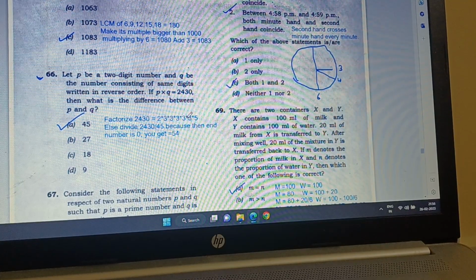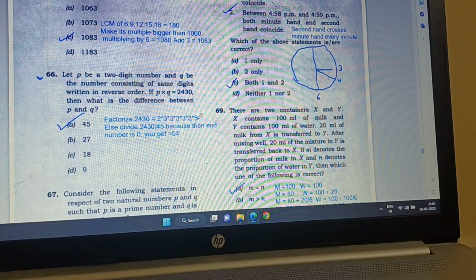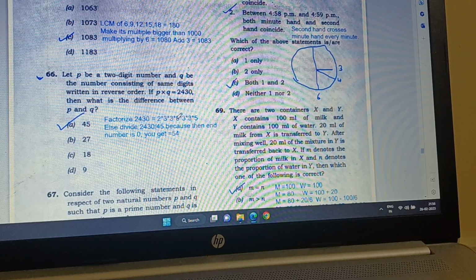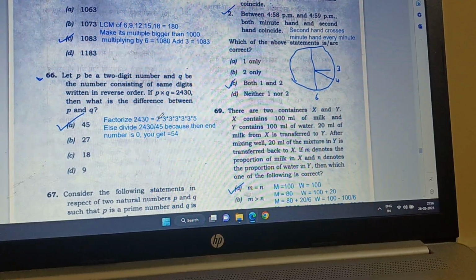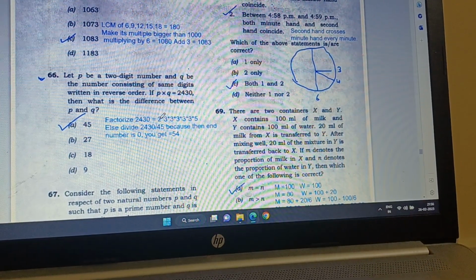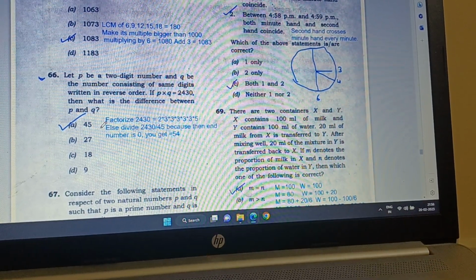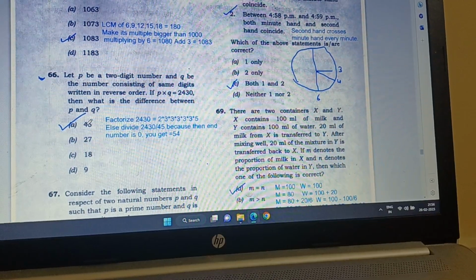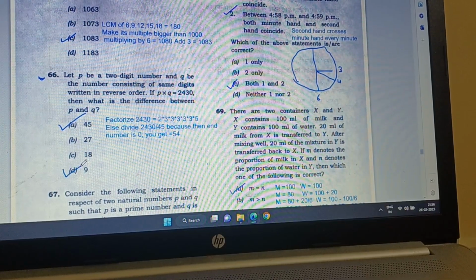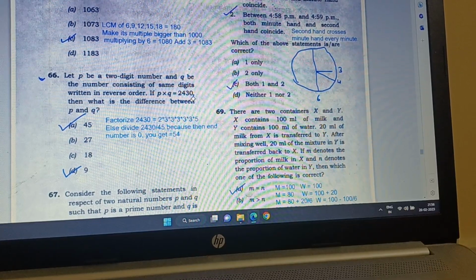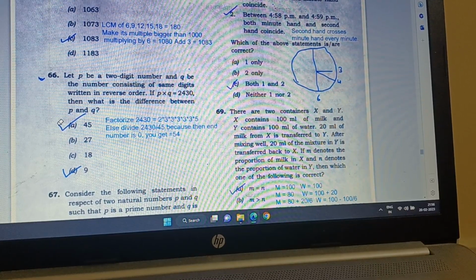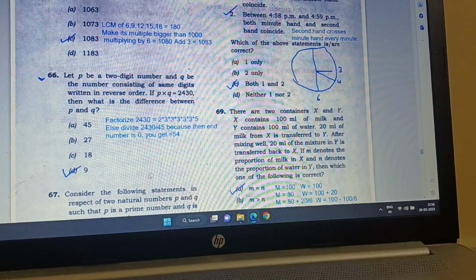One is 45, 3 times 3 times 5 is equal to 45, and the other is 3 times 3 times 3 times 2 is equal to 54. So one is 54 and the other one is 45. So the difference between the two is 9.